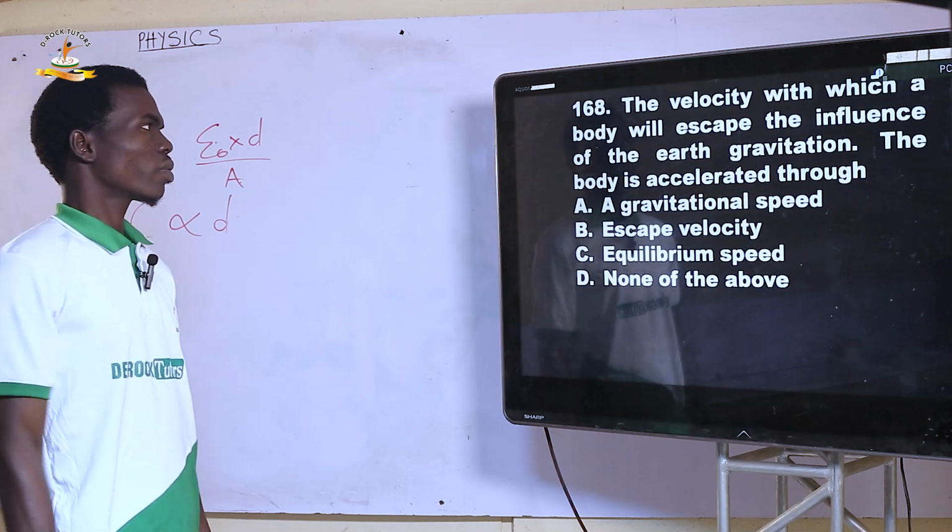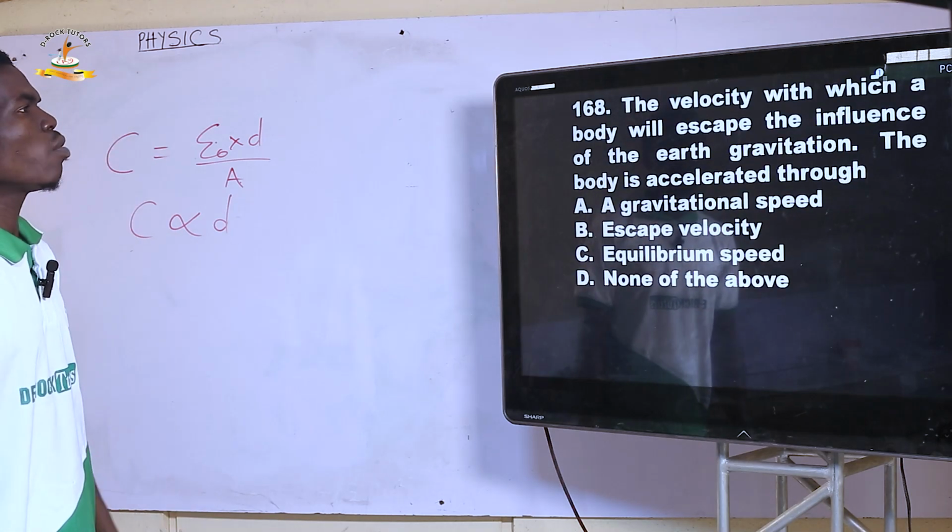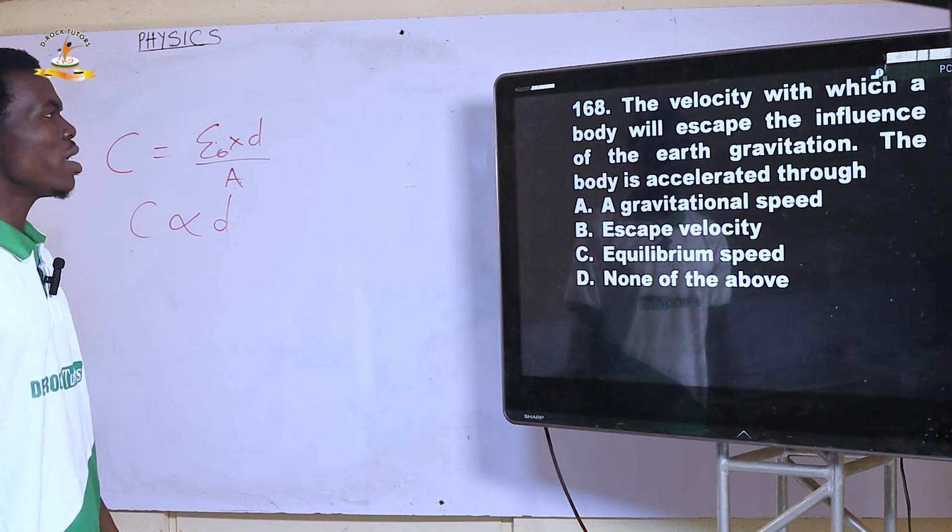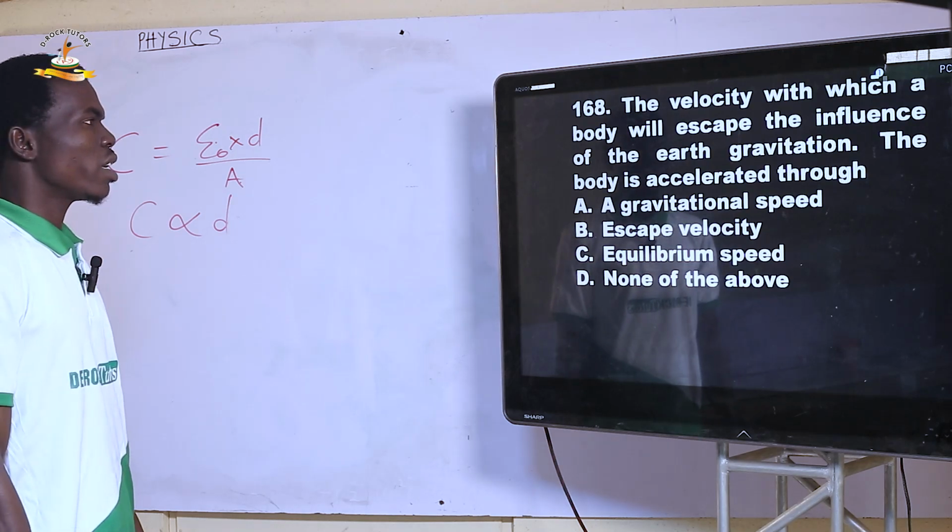Next, 168. The velocity with which a body will escape the influence of the Earth's gravitation.